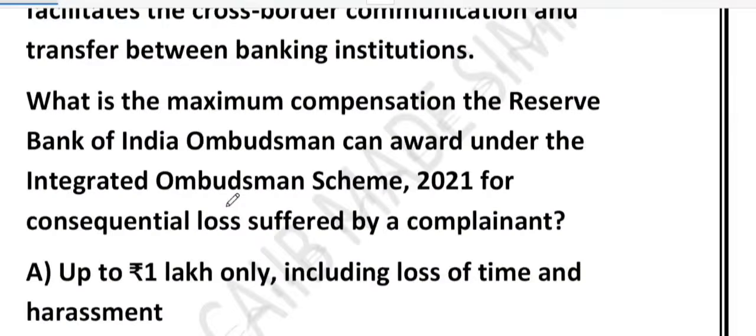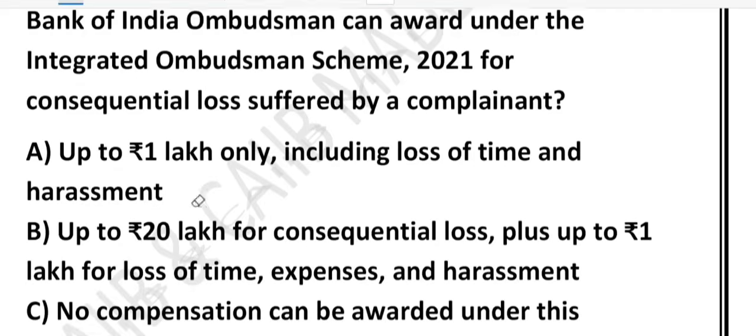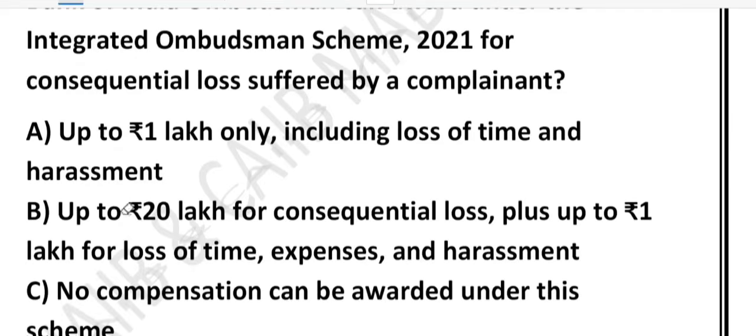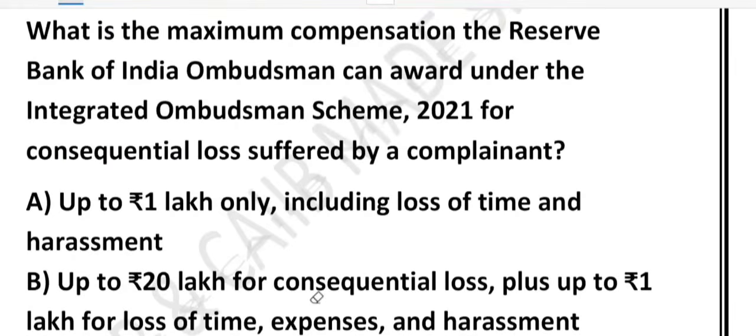Now friends, let's look at the next question, which asks what is the maximum compensation that the Reserve Bank of India Ombudsman can award under the IOS, that is the Integrated Ombudsman Scheme 2021, for a consequential loss suffered by a complainant. These are the options that we have. Option A, up to 1 lakh only, including loss of time and harassment. Option B, up to 20 lakh for consequential loss, plus up to 1 lakh for loss of time, expense and harassment. Option C, no compensation can be awarded under this scheme. Option D, up to 50 lakh for any loss suffered by the complainant. Which option do you think is correct?